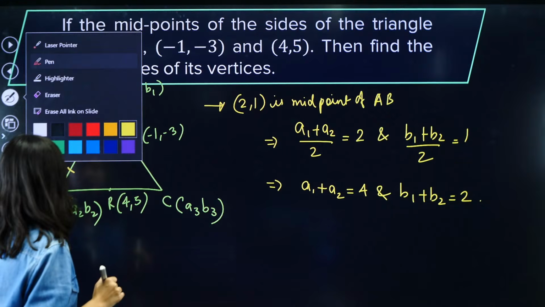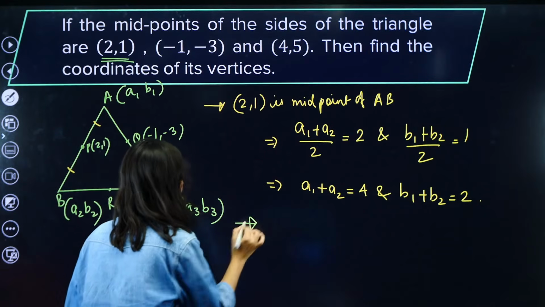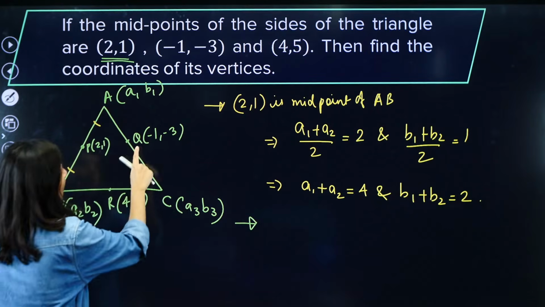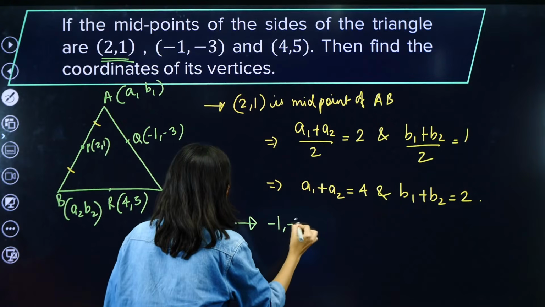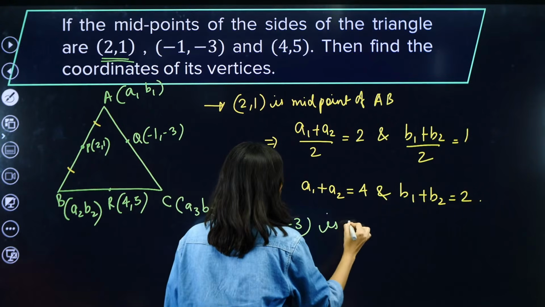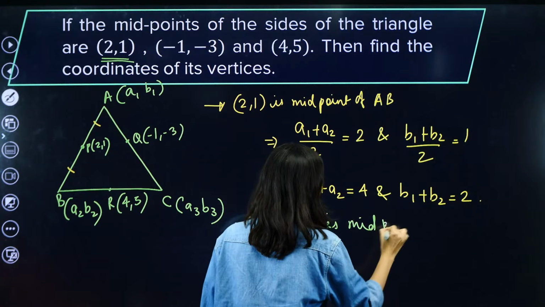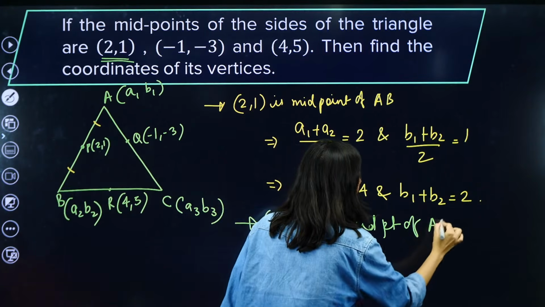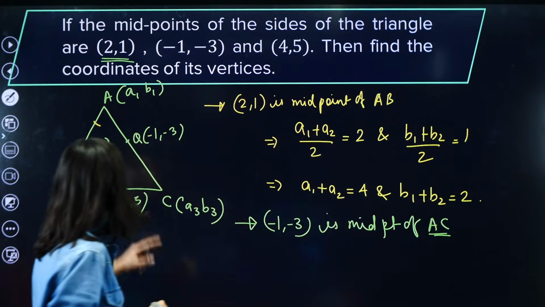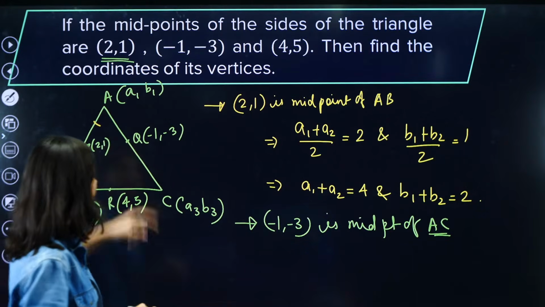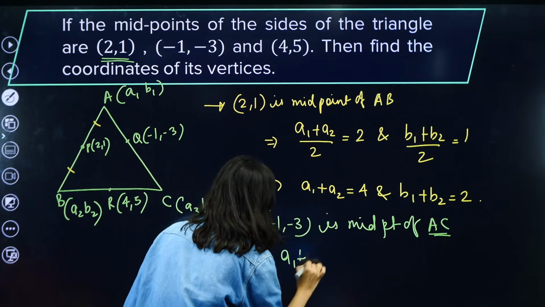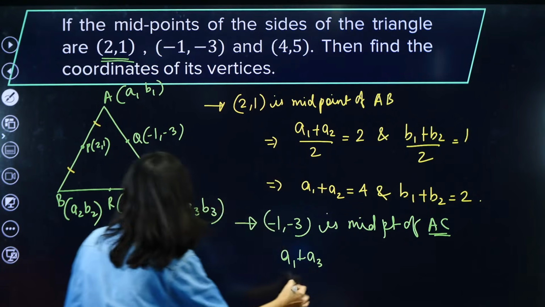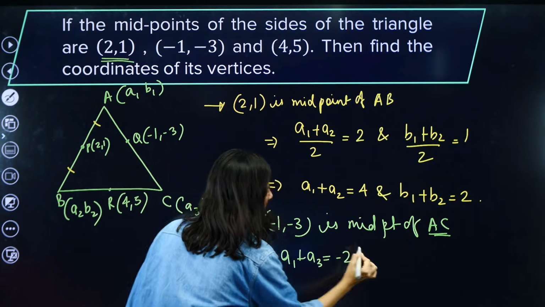And now, similarly, (-1, -3) is the midpoint of AC, correct or not? So (a1 plus a3) by 2 is equal to -1, so a1 plus a3 is -2. Can I write directly -2?